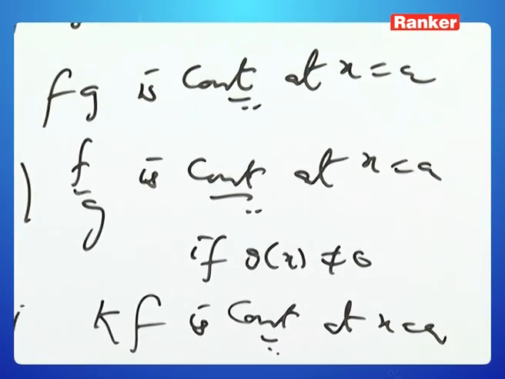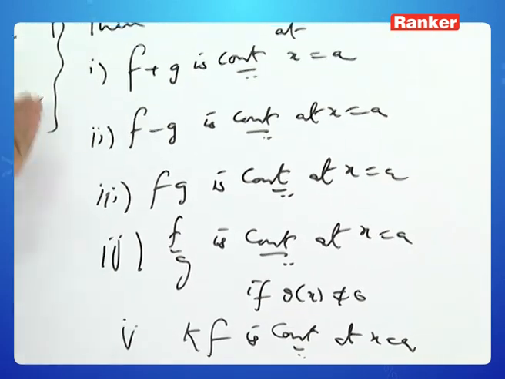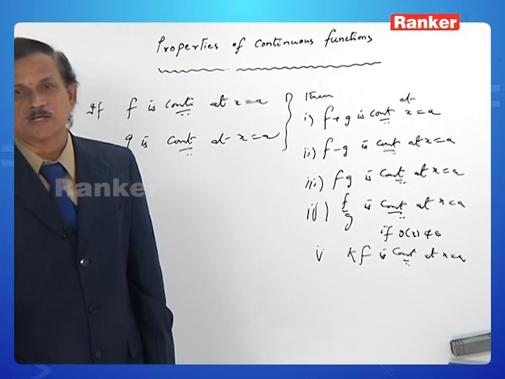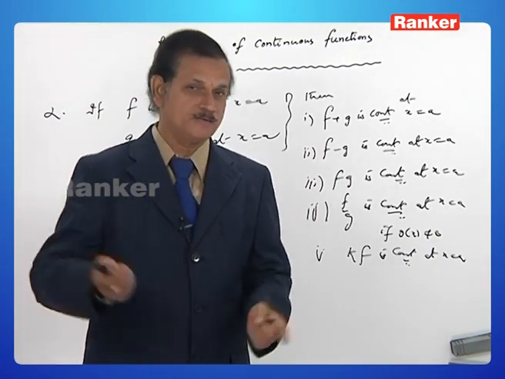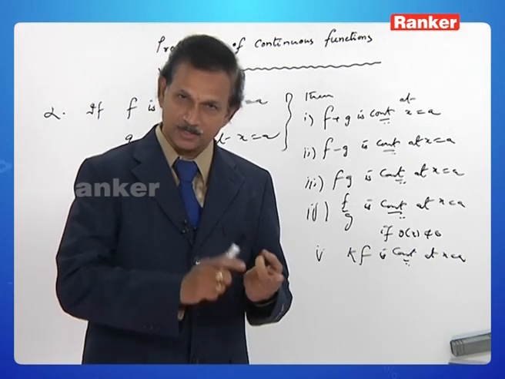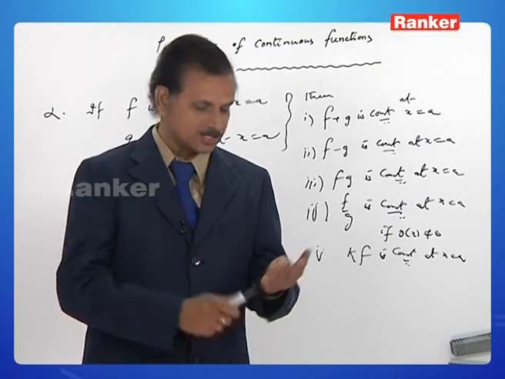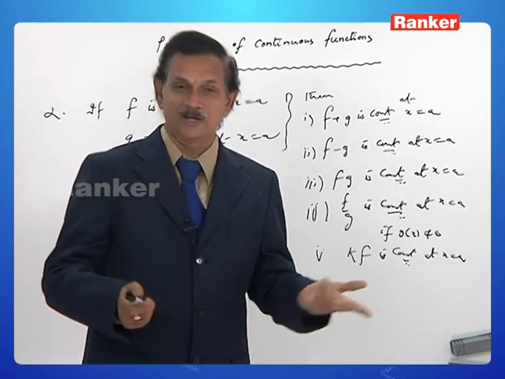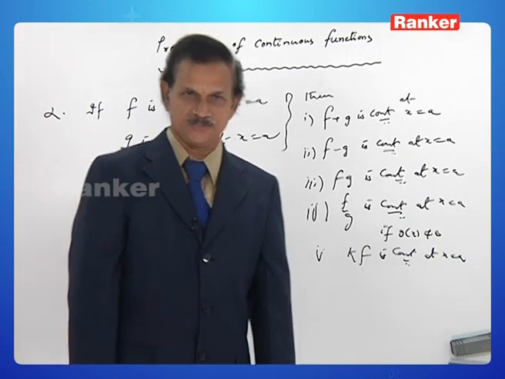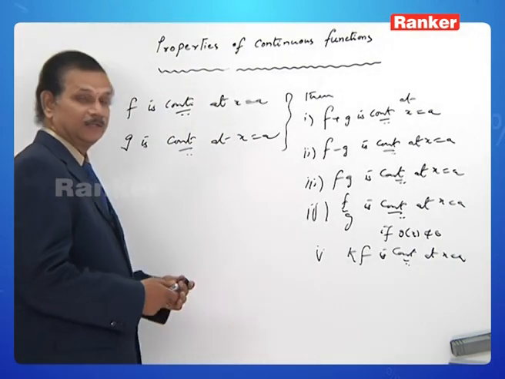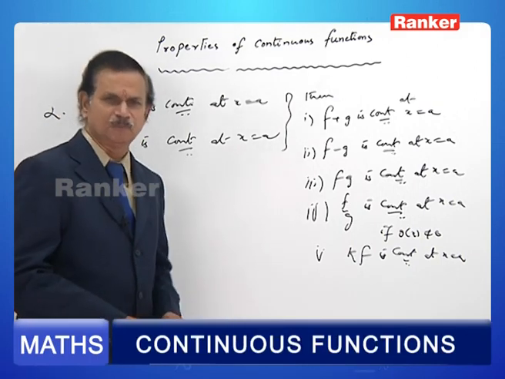Yes, this property gives us 5 simple results regarding algebra of continuous functions. That is, if f and g are individually continuous, then f plus g is continuous, f minus g is continuous, fg is continuous, f by g is continuous. If k is a real constant, then kf is also continuous. The proof of this result is very, very simple.